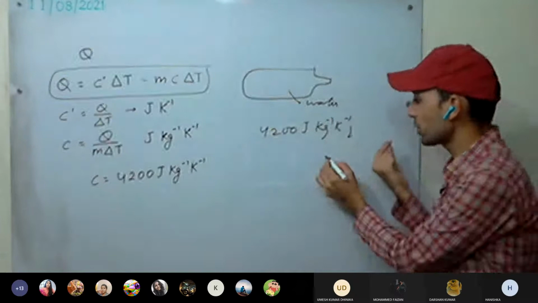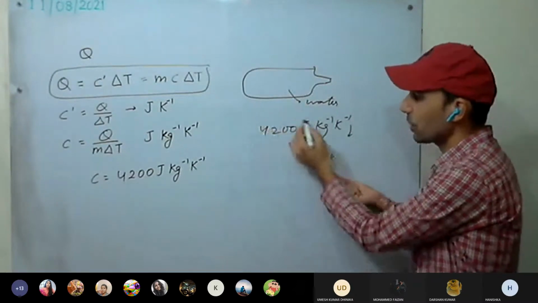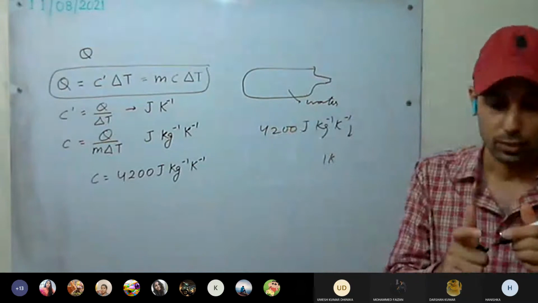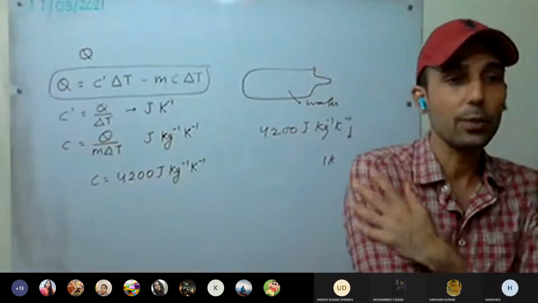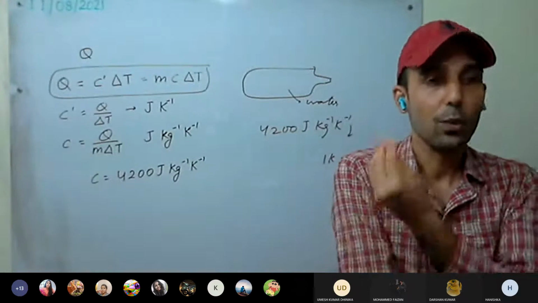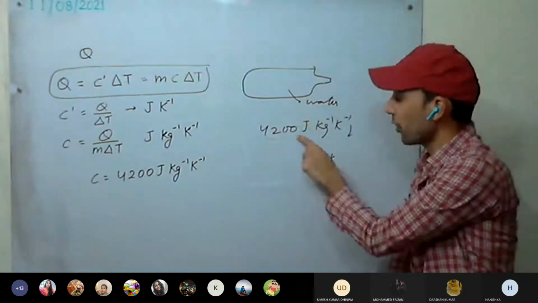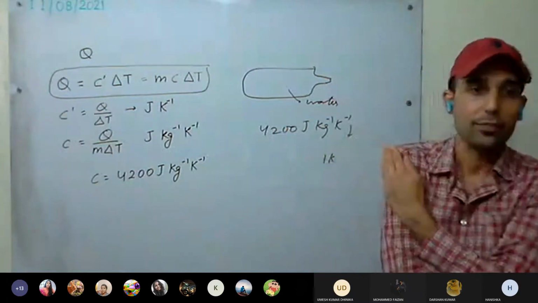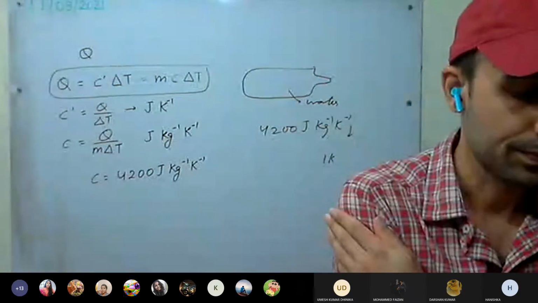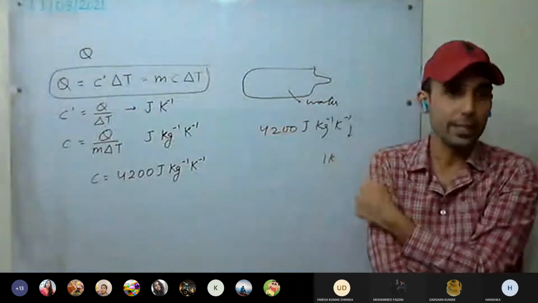For a drop of just 1 Kelvin, this much heat energy 1 kg of water is going to release, and this heat is going to be transferred to our body. So slowly, without changing much temperature, the water will remain hot for much time. It will give us more warmth. This water is going to provide us more heat energy.